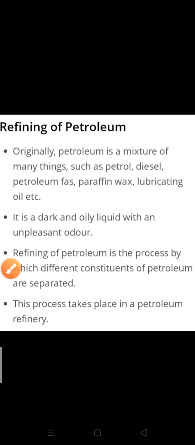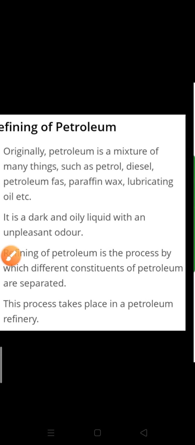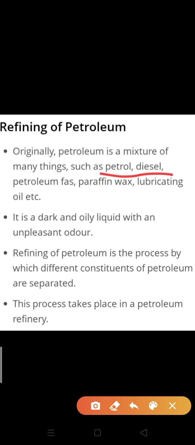Originally, petroleum is a mixture of many things like petrol, diesel, paraffin wax, lubricating oil, many things. All of these are extracted or separated by the refining process. Clear? Earlier we saw that crude oil is dark in color. I have shown you also, it is a black, oily liquid with a very unpleasant odor. Odor means smell. Clear? It has a very bad smell.